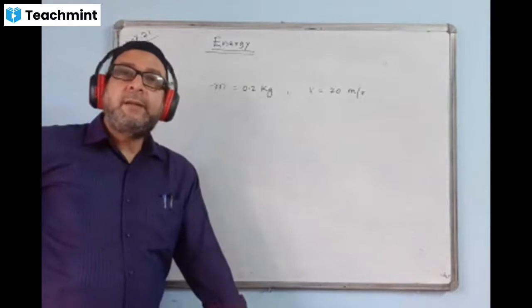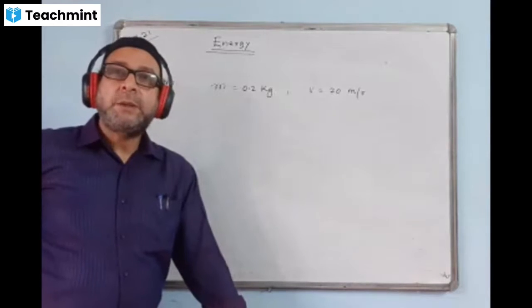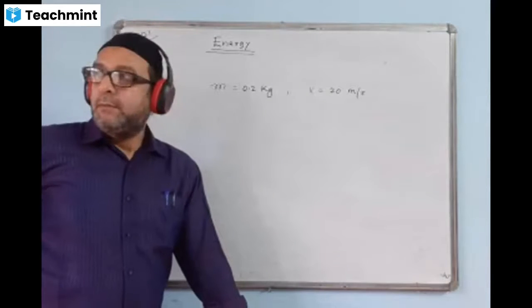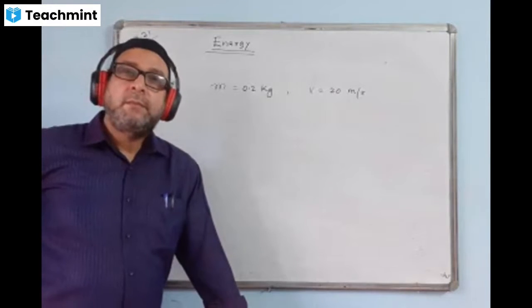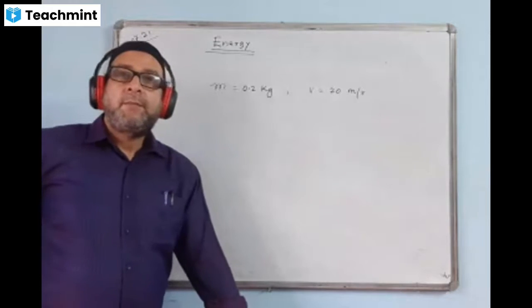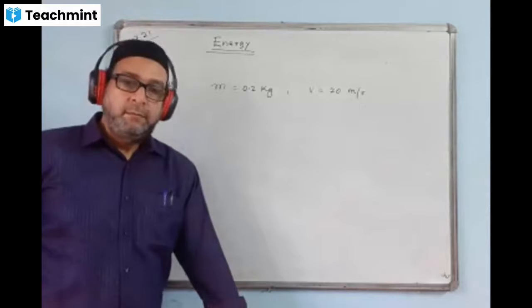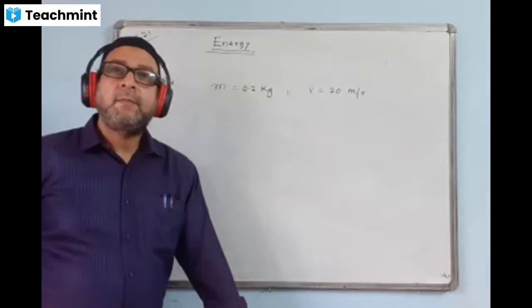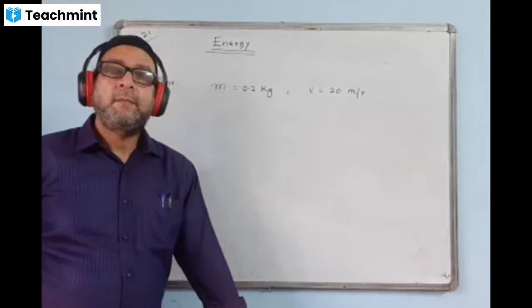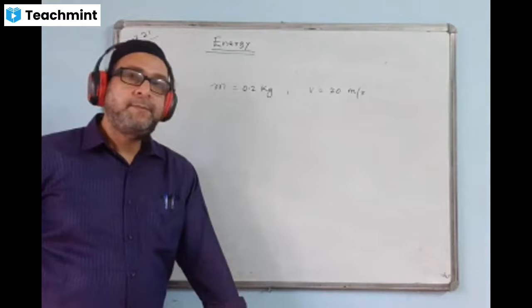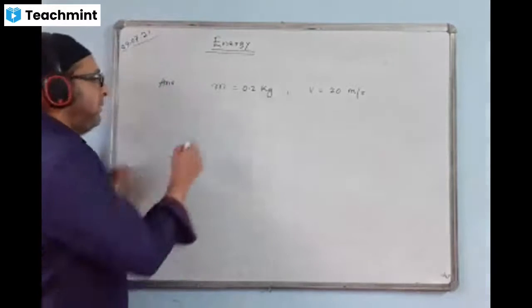Calculate and tell me. 40 joule. Yeah, you're right.